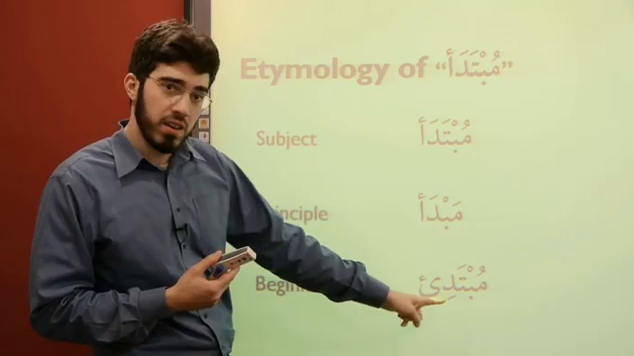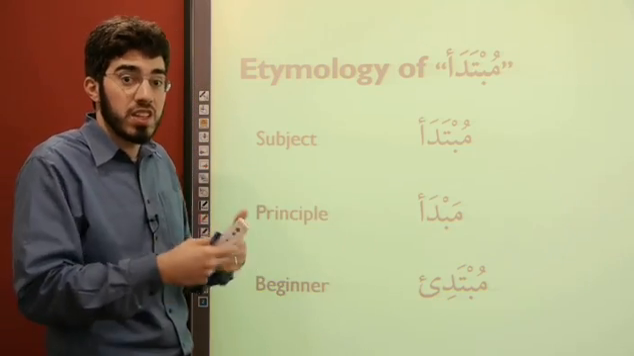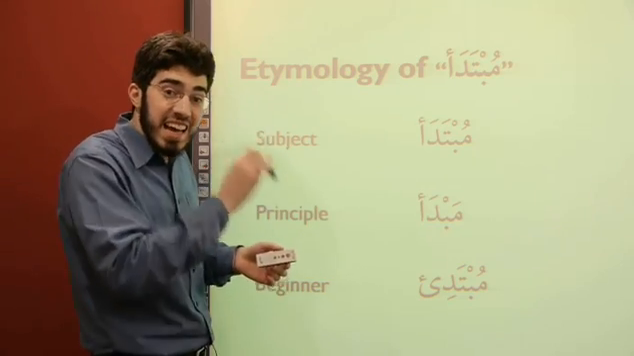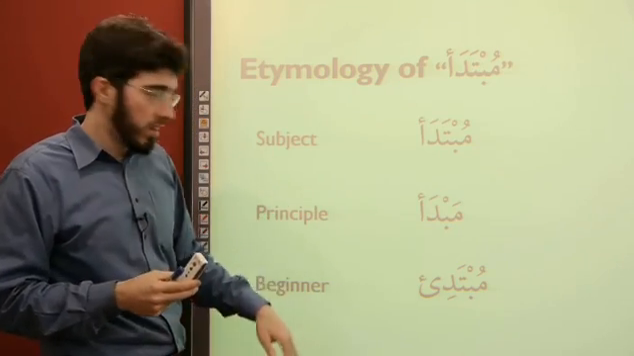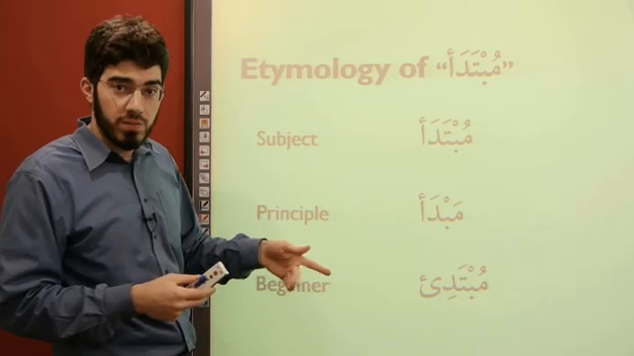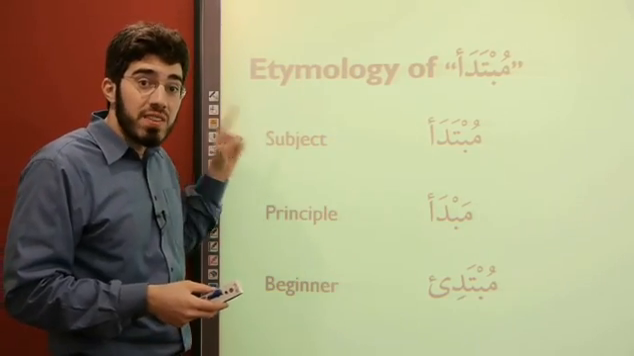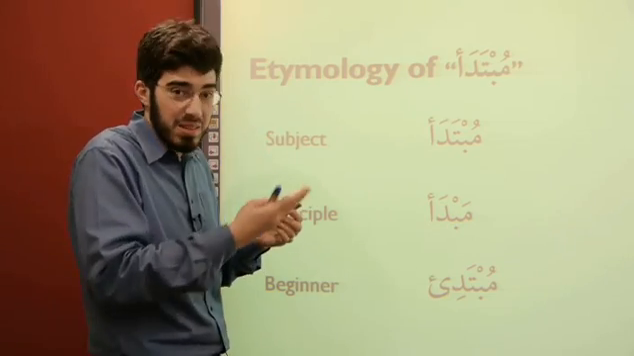Notice the word beginner is kind of related to the word principle, because we often begin with principles. We often say, let's start with first principles. In fact, the meaning of the ba and the dal and the hamza in Arabic is beginning. And so the beginner, that makes sense. The principle is something you begin with, that makes sense. And then the word mubtada, subject, is merely a figurative translation. The literal translation is more like the beginning thing.